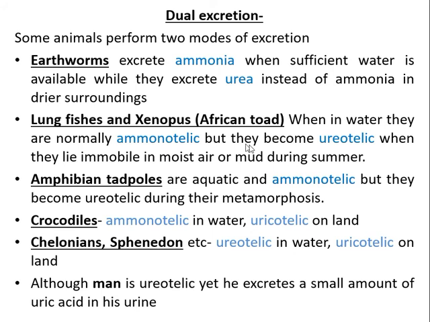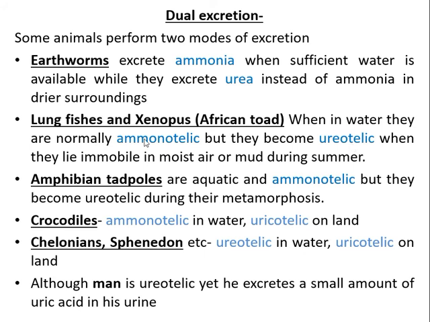But during estivation or summer sleep, when they lie immobile in mud or moist air during the summer season, they become ureotelic. So in their life, they are seen as both ammonotelic as well as ureotelic according to the surrounding environmental conditions. So that is also an example of dual excretion.